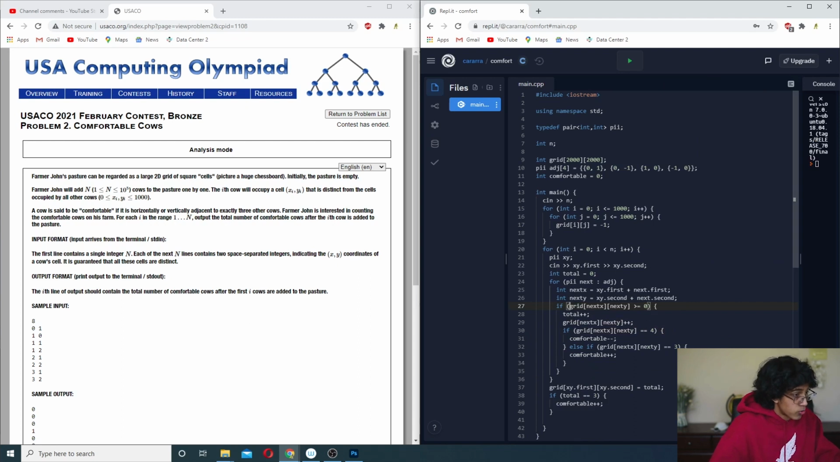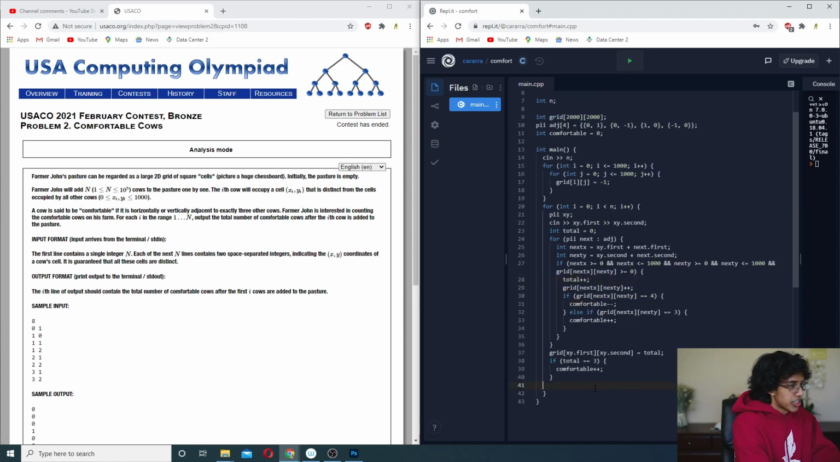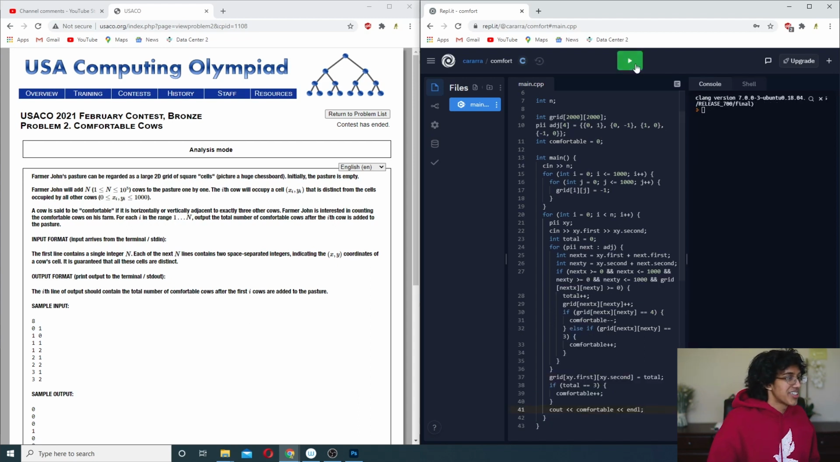And also we want to check that our next x and next y are not outside of the grid. So we will do, let's see, if next x is greater than or equal to 0 and next x is less than or equal to 1000, and you guys get the idea. And then basically after each of these we just do cout comfortable. Alright, now this should theoretically work. The idea is there, but let us see if the actual legitness is there.